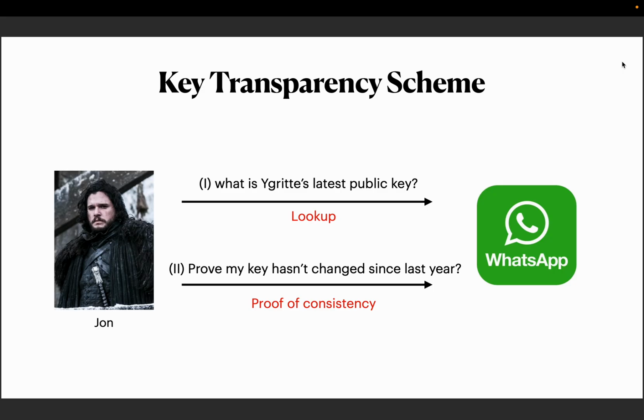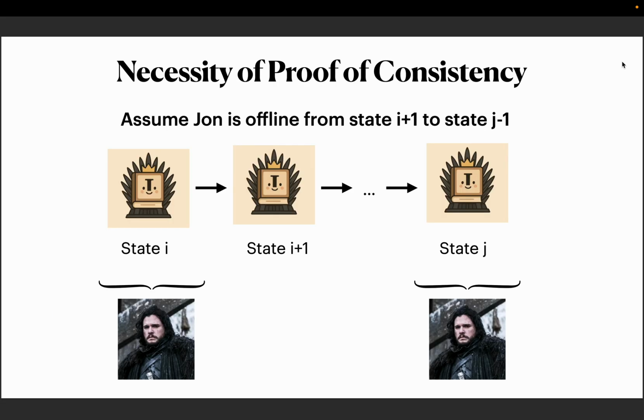But you may ask, why does John want to know his public key has not changed since last year? Well, consider John goes offline in epoch I and comes back online in epoch J. So if he only looks up his public key at epoch I and epoch J and checks their equality, it does not suffice, because the server might do a ghost key attack. So what is a ghost key attack?